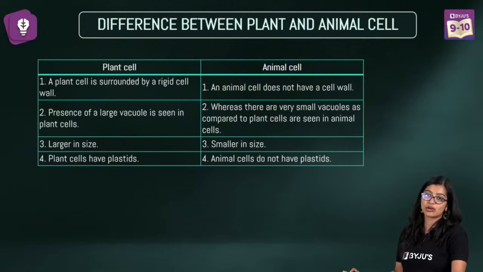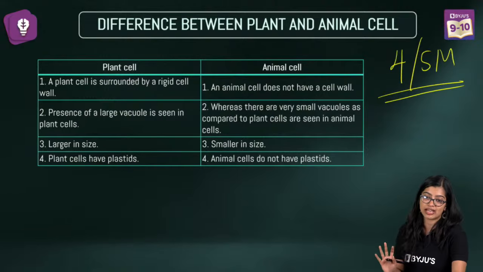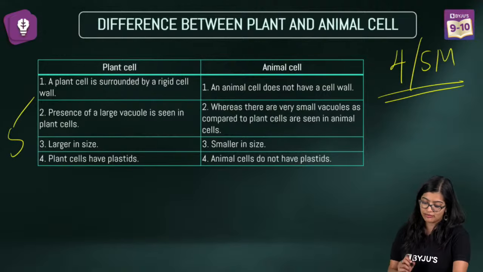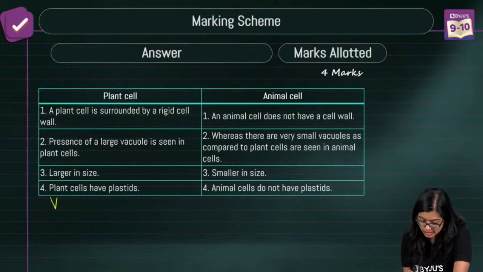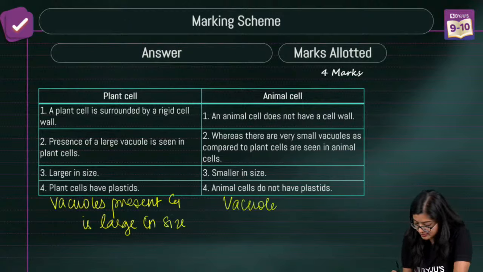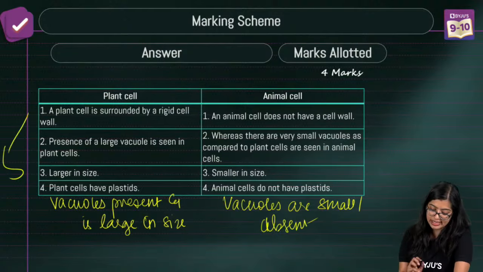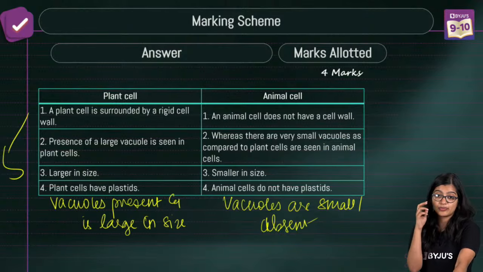If you are given a point, you can write 14 differences. But for 4 marks to 5 marks, you have to write 5 points. That is why you have to write these 5 points. One thing that is missing here is vacuoles. Vacuoles are present and large in size in plant cells. In animal cells vacuoles are small or might be absent, right? If you write this, you will get 5 marks, okay?